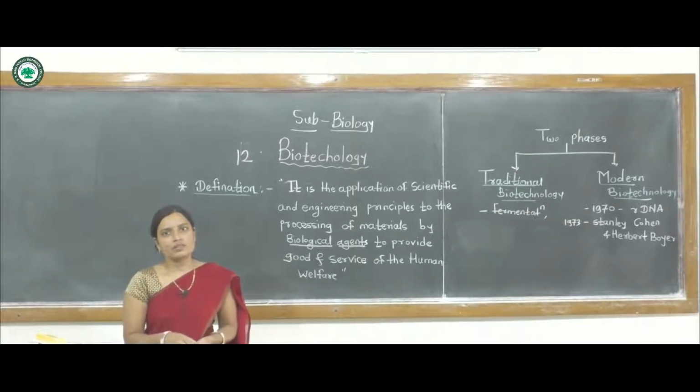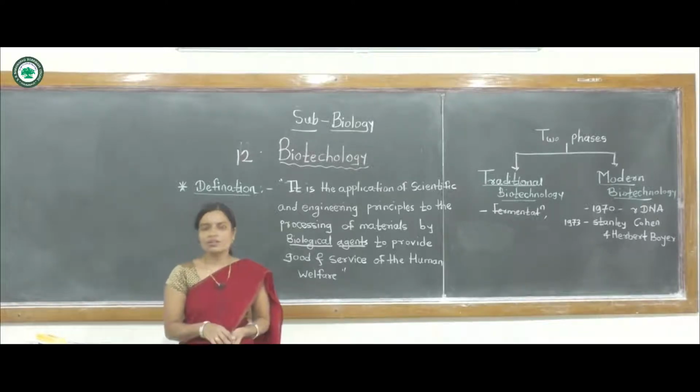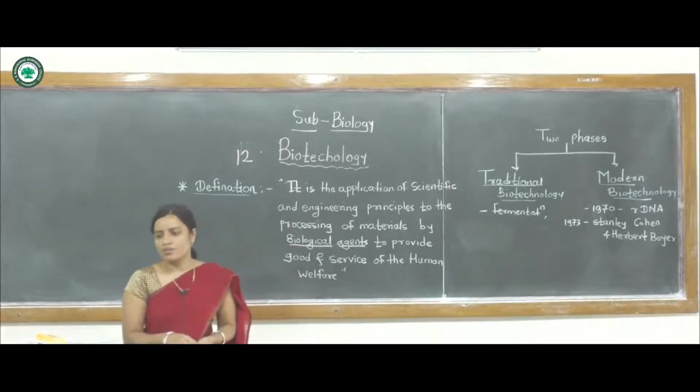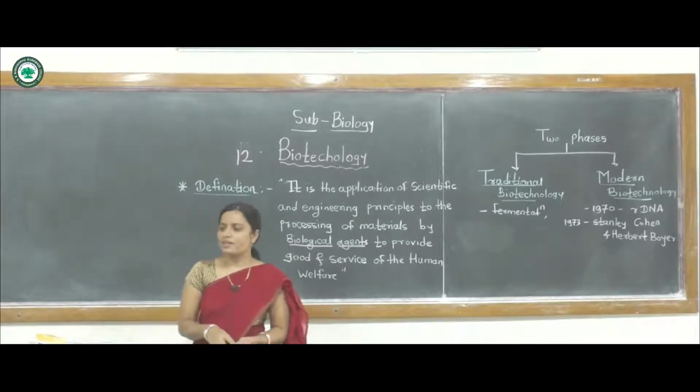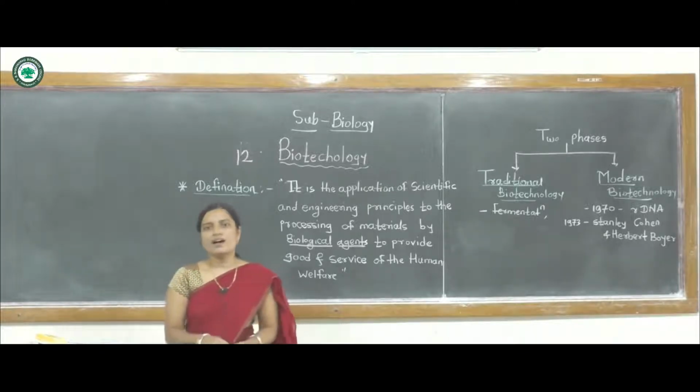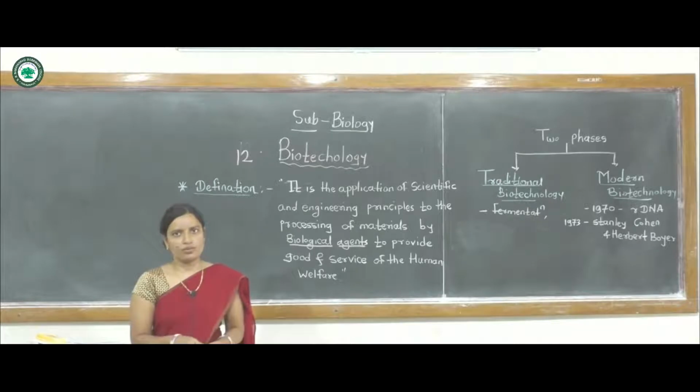Biological agents, such as plants and animals, are also involved, meaning plant cells or animal cells are used for biotechnology. Some microorganisms or enzymes are also useful for this technology.